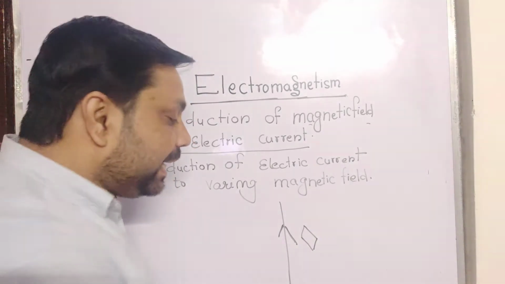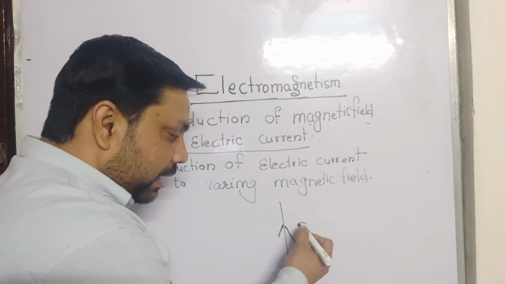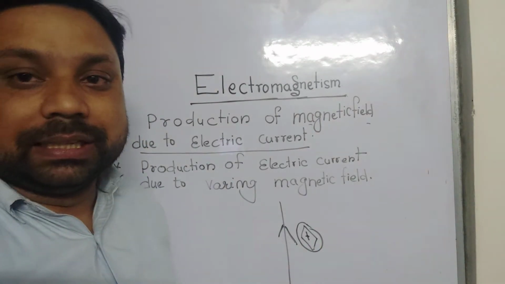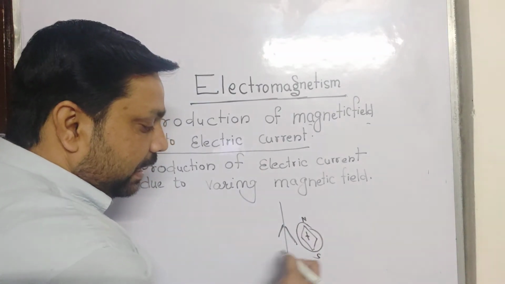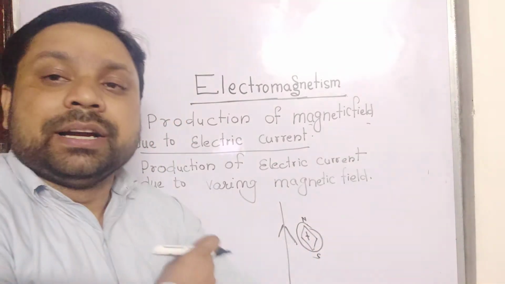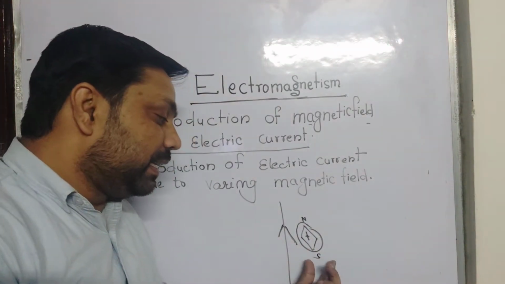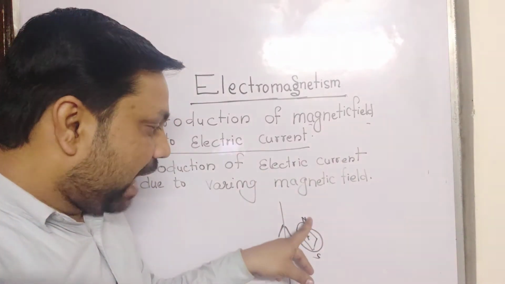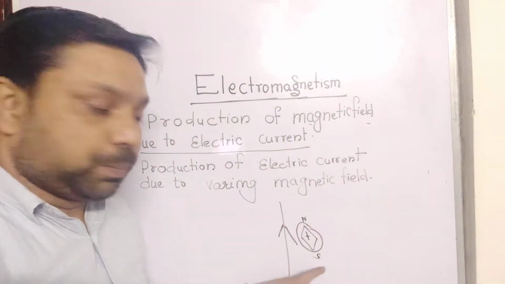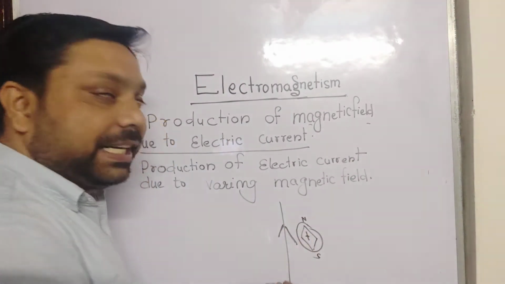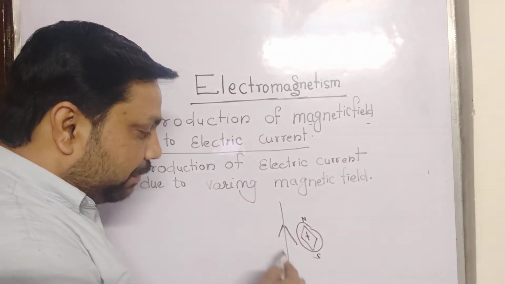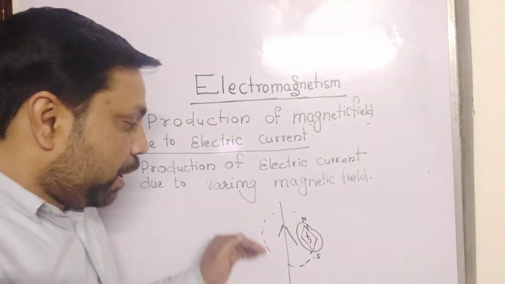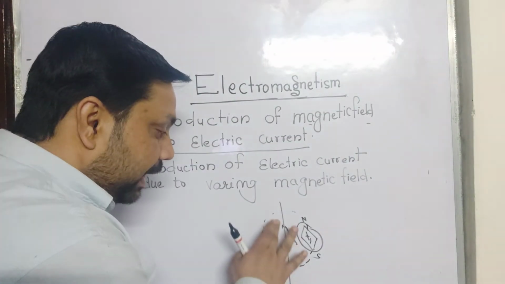When Oersted placed a magnetic compass needle around the current-carrying conductor, it got deflected. This compass needle indicates the presence of a magnetic field anywhere. If it has a north pole, this has a south pole. So wherever he placed it, he got the magnetic field like this. After that, he changed the direction of current,